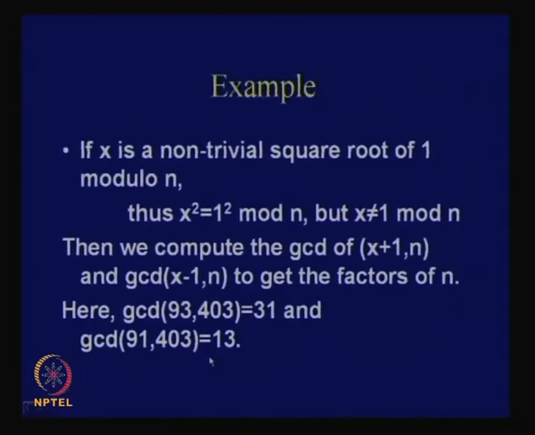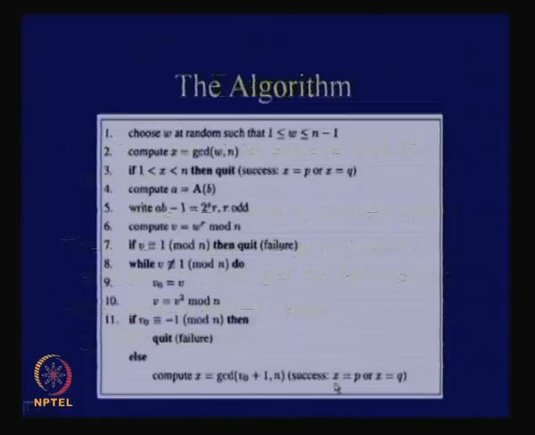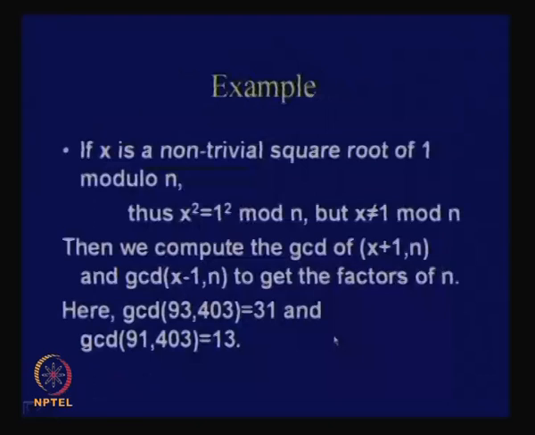So, this can be an easy way of factoring, but the catch is that we need such values. So, the objective now is to calculate values which are non-trivial square roots of 1, that is, square roots which are not plus 1 or minus 1. What we shall see now is how we can exploit the knowledge of the decryption exponent to find such values.